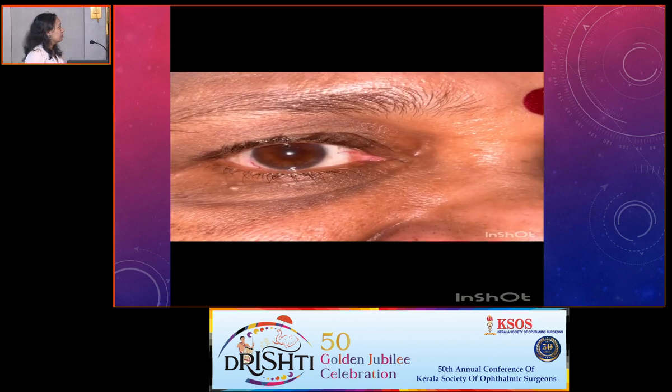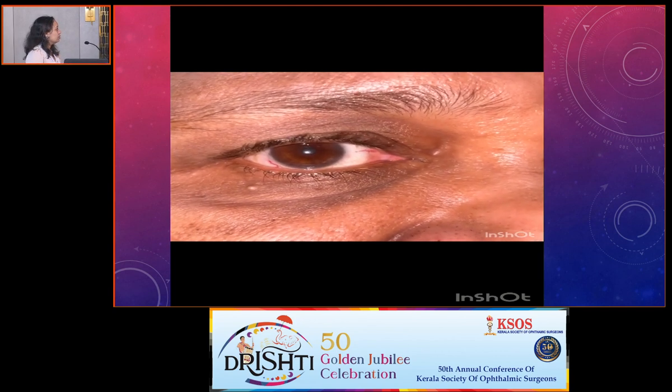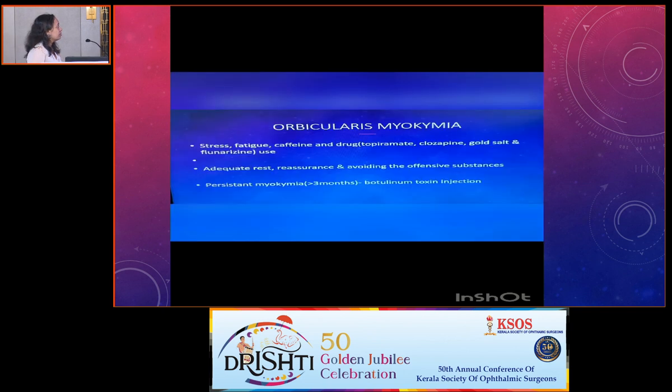So the muscle involved in this condition is the orbicularis oculi muscle, and the condition is called orbicularis myokymia. It is mainly due to stress, fatigue, caffeine and drugs like topiramate and clozapine. The key to the treatment is adequate rest, reassurance and avoiding the offending substances. If it persists more than 3 months, it's called persistent myokymia, and botulinum toxin injections can be tried at this time.